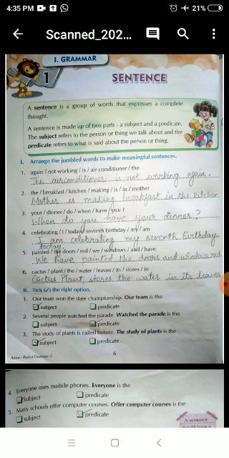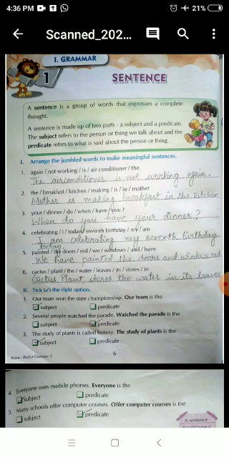Now, what are yes no questions? Students, yes no questions are called closed questions because there are only 2 possible responses, yes or no. When you give an answer to someone in yes or no, these types of questions are called yes or no questions.